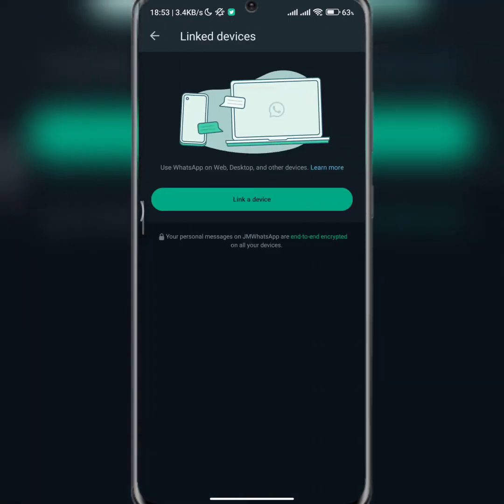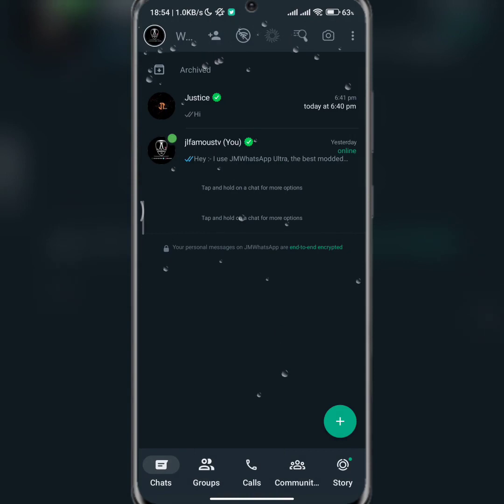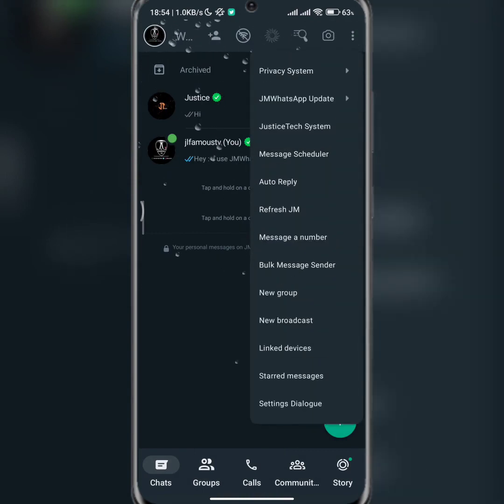Okay, so from here you can actually do that. As you can see, all your personal info is end-to-end encrypted. No one is seeing whatever you are doing on the app, so you only have access to whatever you are doing on the app. So if you want to see your step messages, all right, and this is the setting dialog.